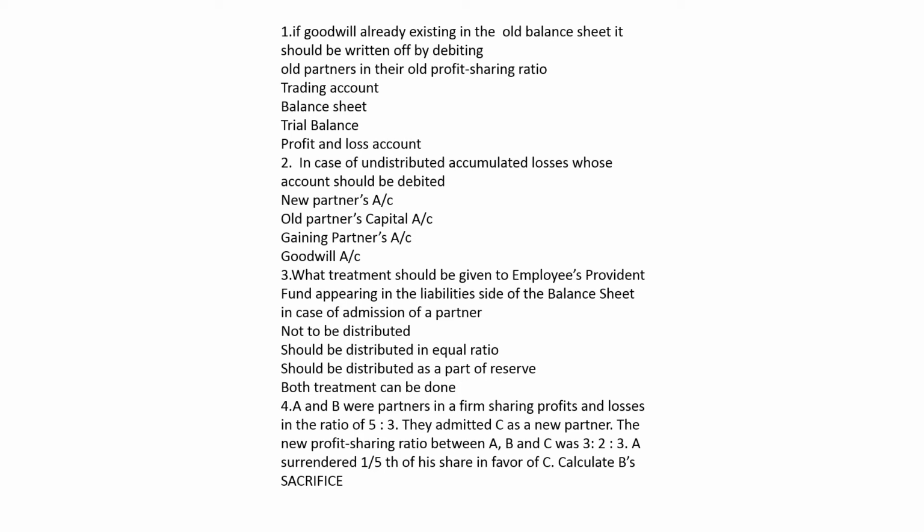Now question 2 is, in case of undistributed accumulated losses, whose account should be debited? Undistributed accumulated losses. If the firm has suffered loss in the past and they have been accumulating, so whose account should be debited on admission of a partner? New partner's capital account, old partners' capital account, gaining partner's capital account, goodwill account.